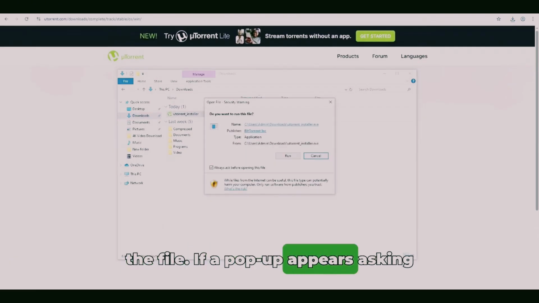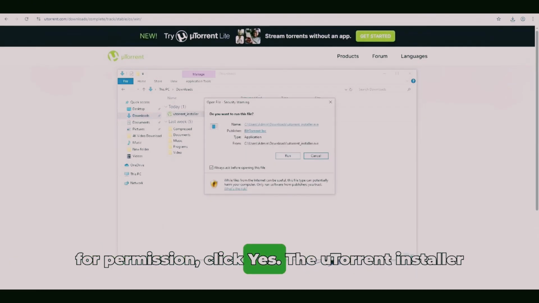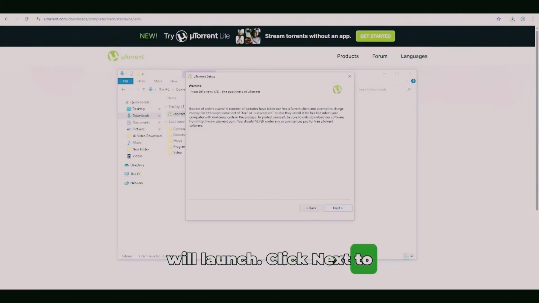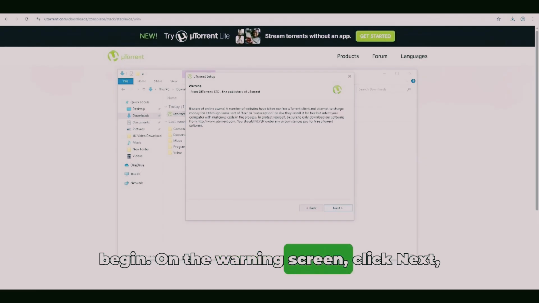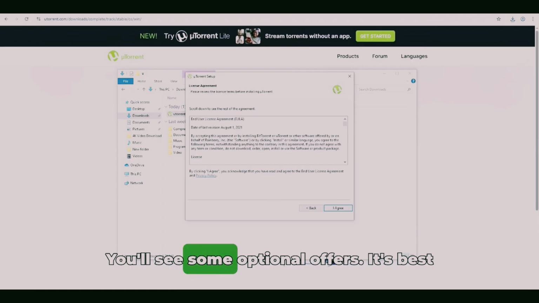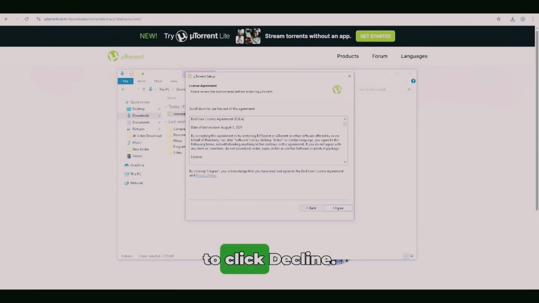If a pop-up appears asking for permission, click Yes. The uTorrent installer will launch. Click Next to begin. On the warning screen, click Next, then I agree to accept the license. You'll see some optional offers. It's best to click Decline.